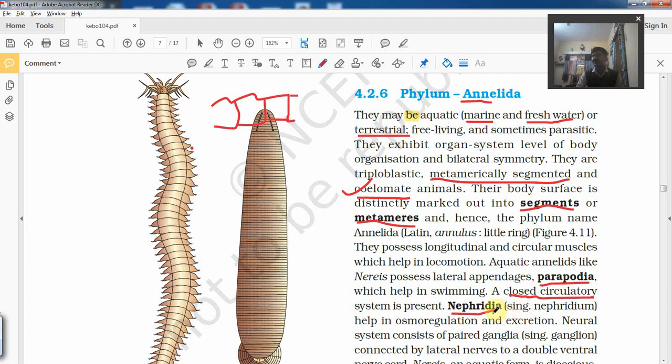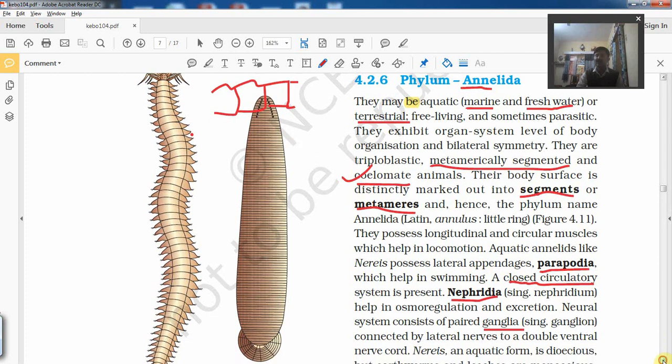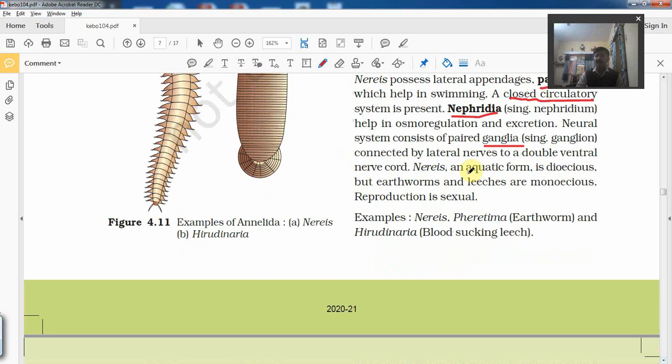These are divided on the basis of location into pharyngeal nephridia, intestinal nephridia, likewise. Nephridia help in osmoregulation and excretion. The nervous system consists of ganglia. These are rings of neurons present surrounding the intestine, which help in coordination, and in the movement of impulses from one part to another part of the body.